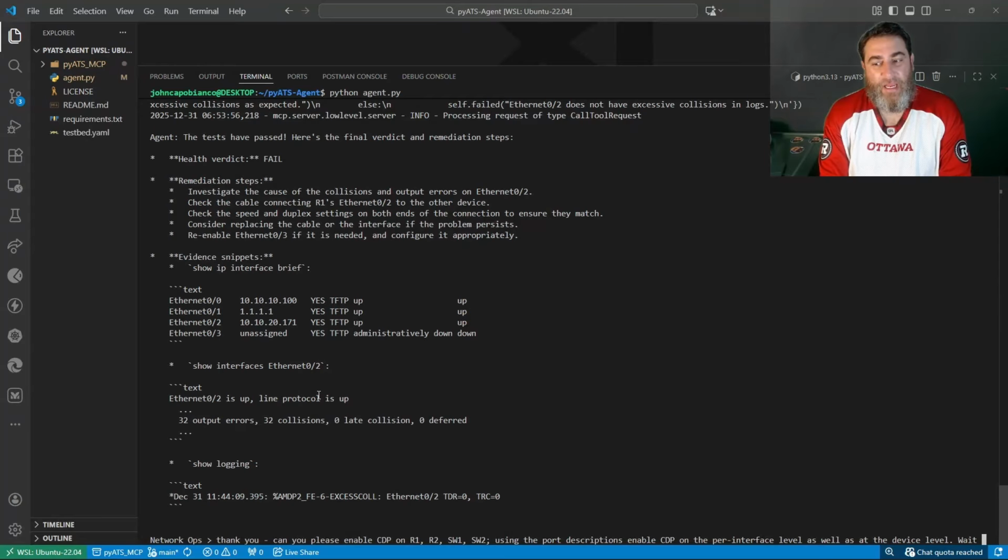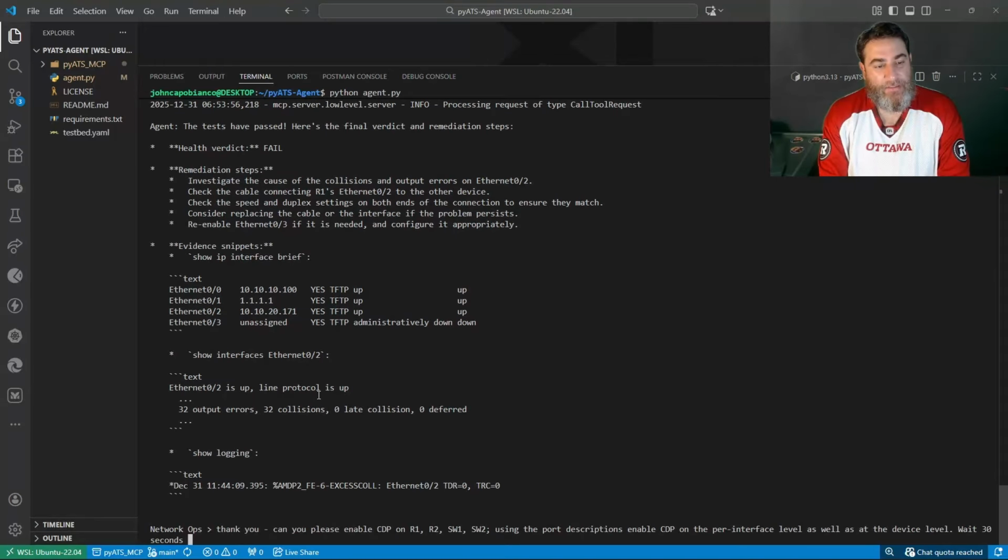Then I'm going to say wait 30 seconds after configuring all of the CDP to allow it to converge. Then please test CDP and confirm that we have all of the appropriate neighbors.